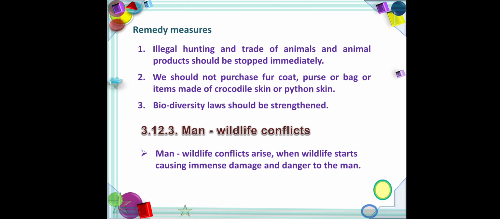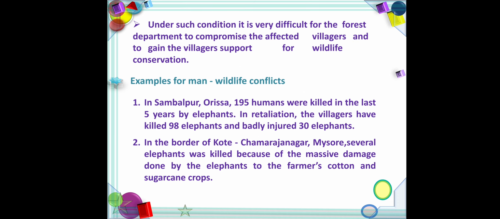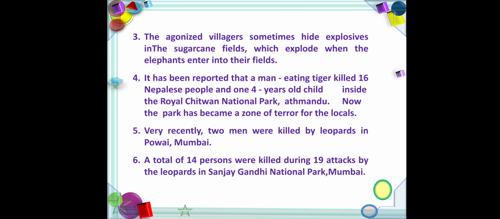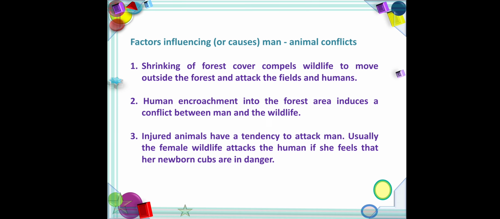Third one, man-wildlife conflicts. Man-wildlife conflicts arise when wildlife starts causing immense damage and danger to man. Some examples: in Sambalpur, Odisha, 195 humans were killed by elephants. In Royal Chitwan National Park, Nepal, a man-eating tiger killed 16 people and a 4-year-old child. In Sanjay Gandhi National Park, Mumbai, leopards killed 14 persons. These are examples of man-wildlife conflicts.